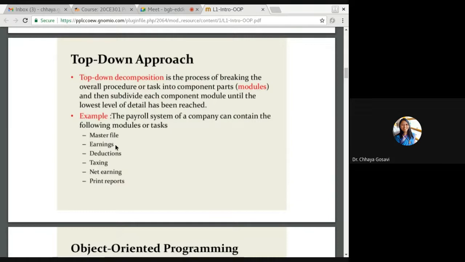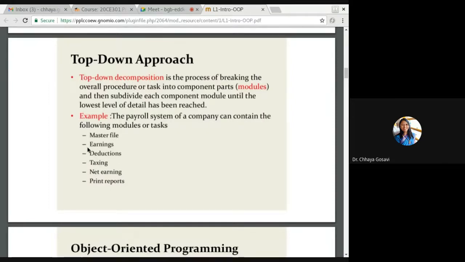Then earnings, what is their salary per month. Then deductions, how much amount I should deduct for income tax purposes or for any loan they have to pay. Then taxes should be cut from salary. Then net earning: their pay minus the deductions will be the net earning, and then print the report.